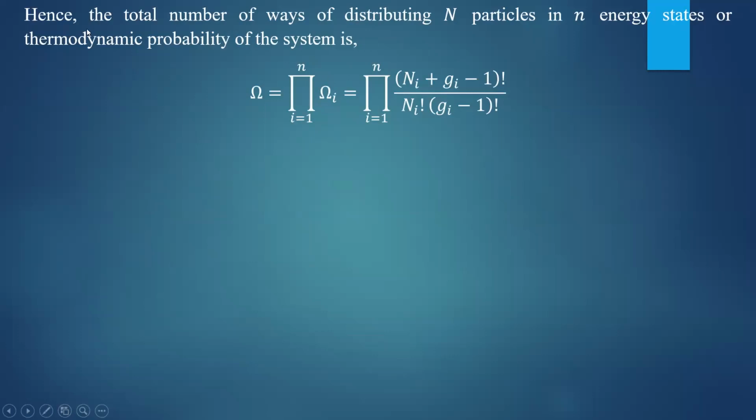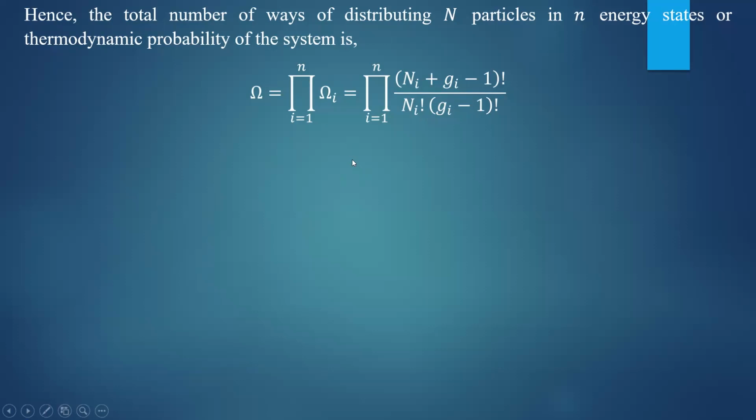Therefore, the total number of ways of distributing n number of particles in n energy states, or the thermodynamic probability of the system, is given by omega is equal to product of omega i, where that product runs from i equal to 1 to i equal to n. So omega i is known to us. Therefore, the total thermodynamic probability omega will be equal to product of (ni plus gi minus 1) factorial by ni factorial into (gi minus 1) factorial.